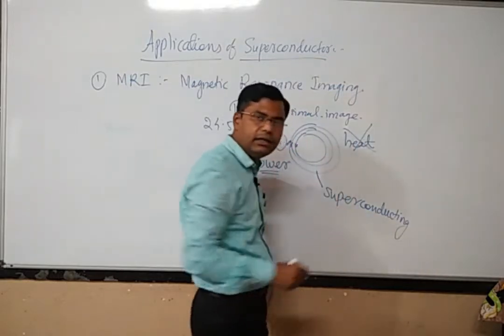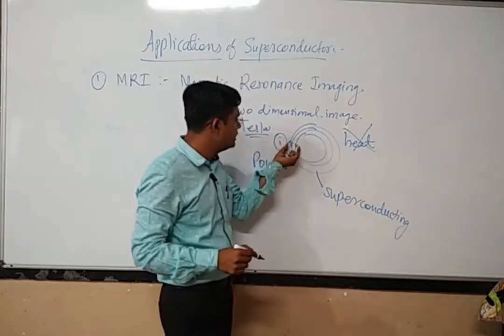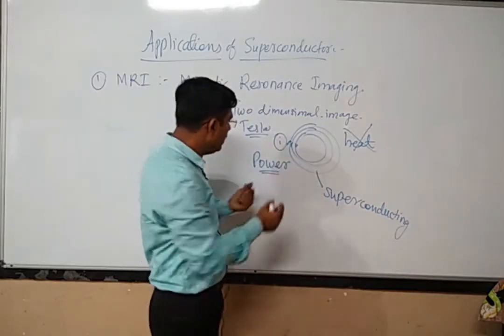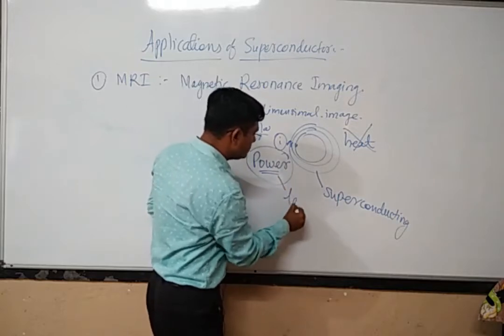So there will not be heat. And since we have to send this current for a very small amount of time, we use very less power.